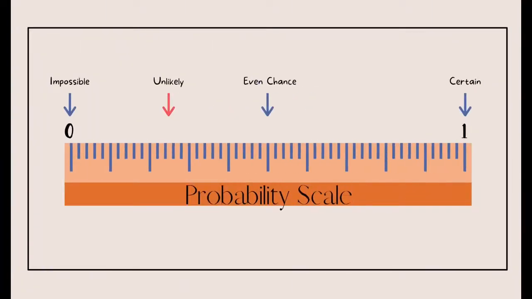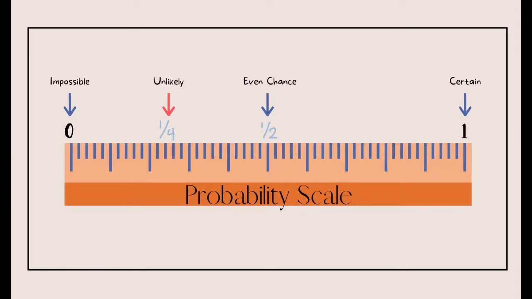There could be a 50-50 chance, depending on where you live. So now if we look at the bottom end of the probability scale, this is going to be unlikely. Anything that falls in here will be unlikely. So we've said that this is a 50-50 chance, or it has a half chance of happening. If something has a 1 in 4 chance of happening, we'd say that that is unlikely.